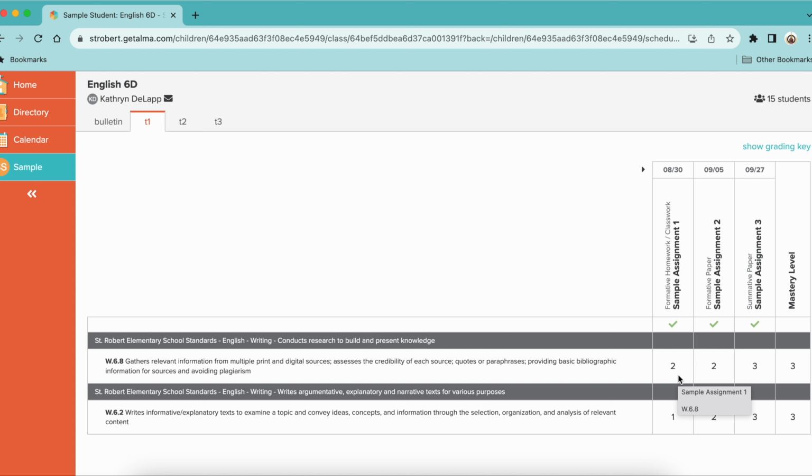And what we as teachers are looking for is that by the time they hit this summative over here, they have mastered it. And if they have not mastered it, what can we do to move forward? How can we fill that learning goal? So you have your 2 standards over here. This tells you what exactly was being graded, and the assignments that we graded those standards on.